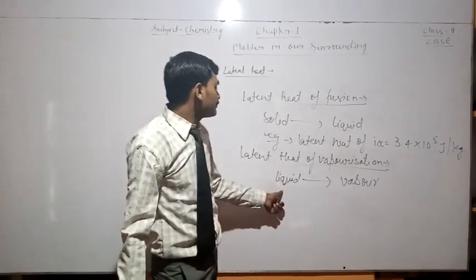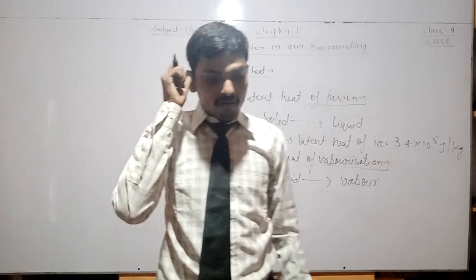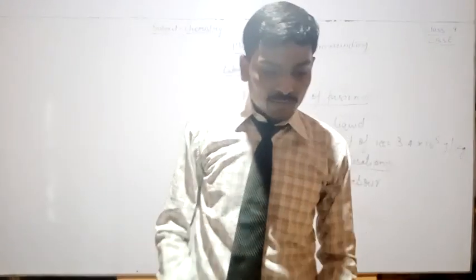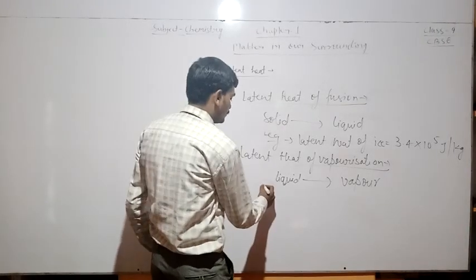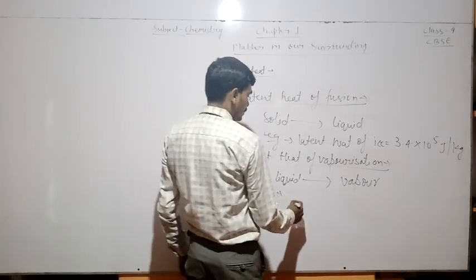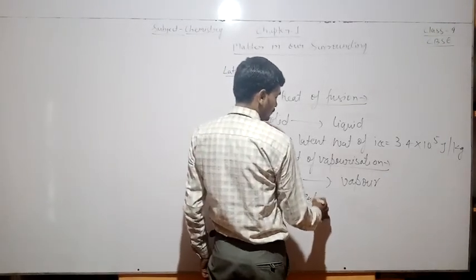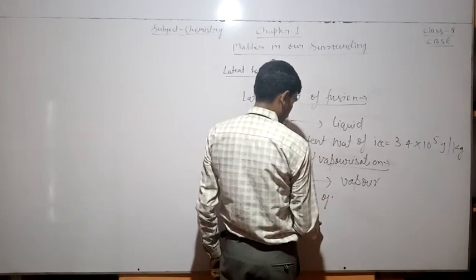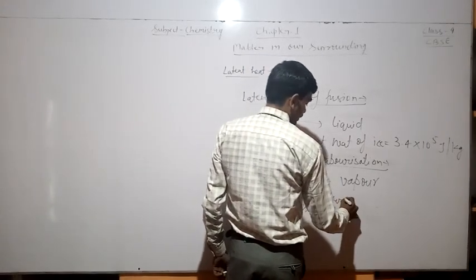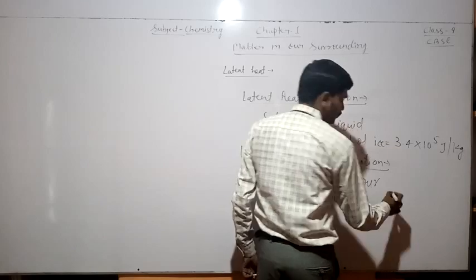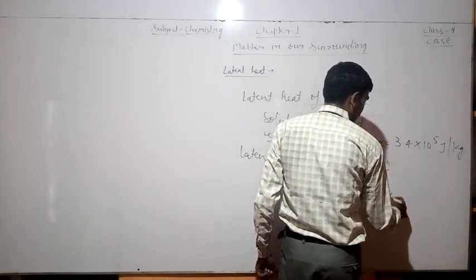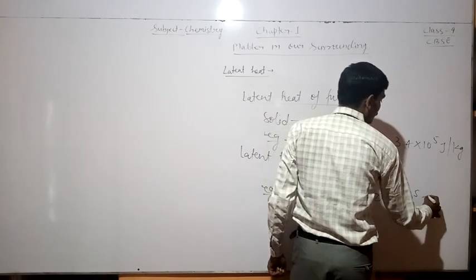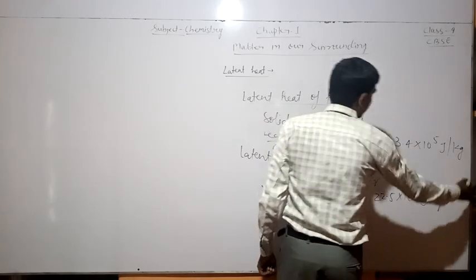If any liquid is converting into the vapor state, then it is known as the latent heat of vaporization. For example, latent heat of water is equal to 22.5 into 10 to the power 5 joule per kg.